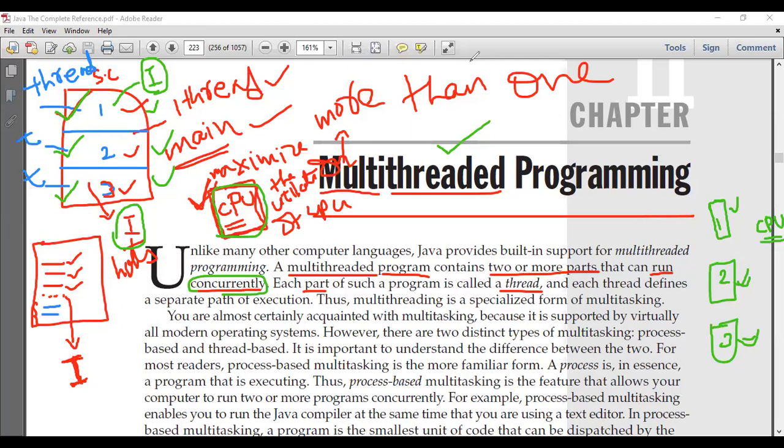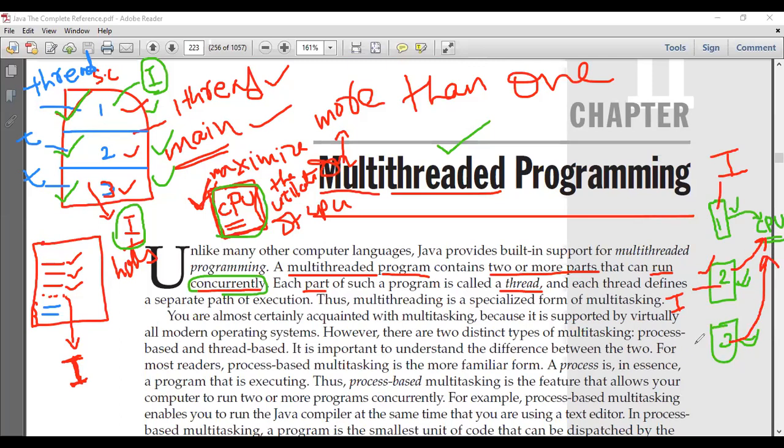If my first thread is waiting for some input-output operation, I'm going to switch to the second thread and run it on my CPU. Now, if my second thread is waiting for some input-output operation, I'm going to stop the second thread and run my third thread.